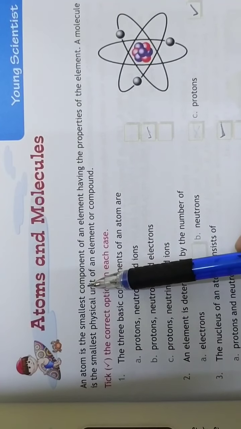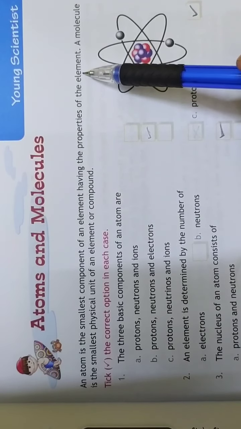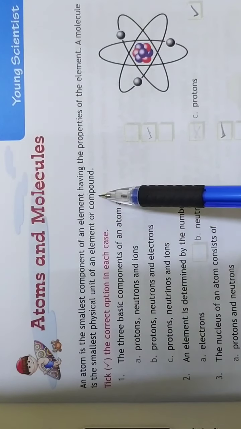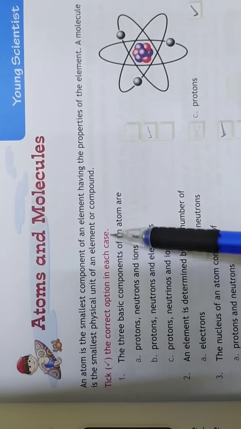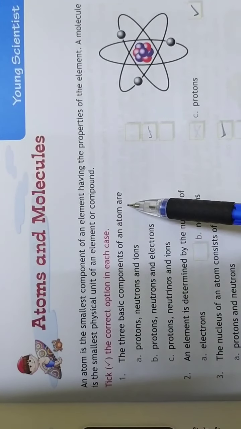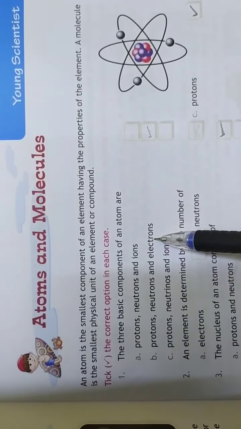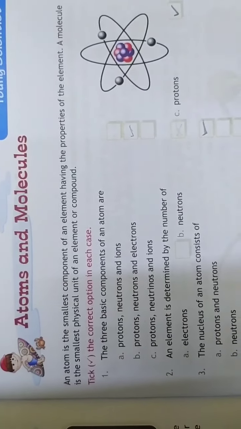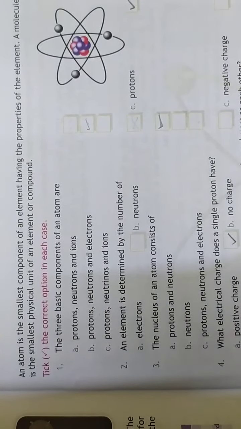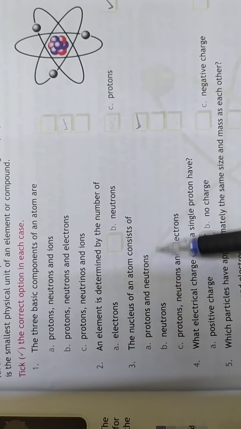Okay. Then the next chapter is about atoms and molecules. As you know that atom is the smallest component of an element, having the properties of element, and a molecule is the smallest physical unit of an element or compound. So just tick the correct options in each case. The 3 basic components of an atom are, I hope you all know these 3, protons, neutrons and electrons. You must have read in chemistry. An element is determined by the number of protons. Third is, the nucleus of an atom consists of protons and neutrons.